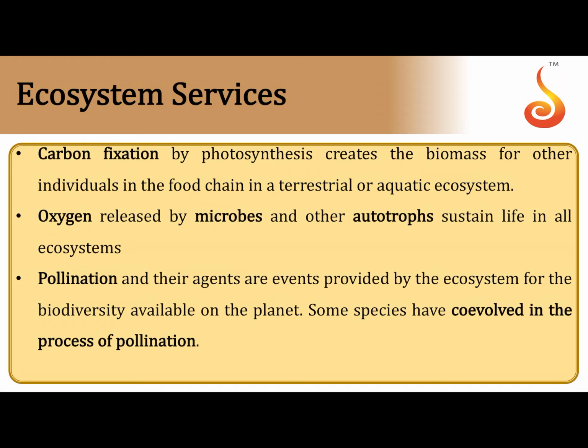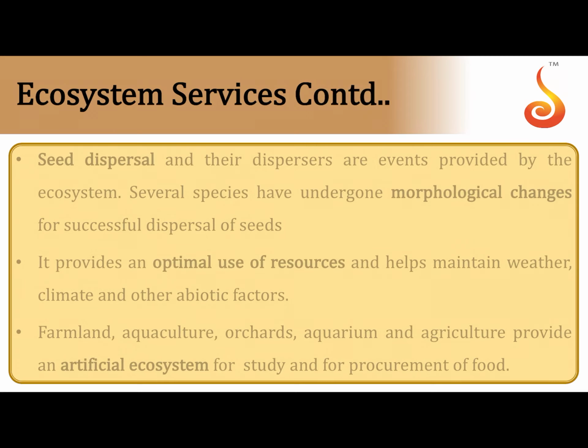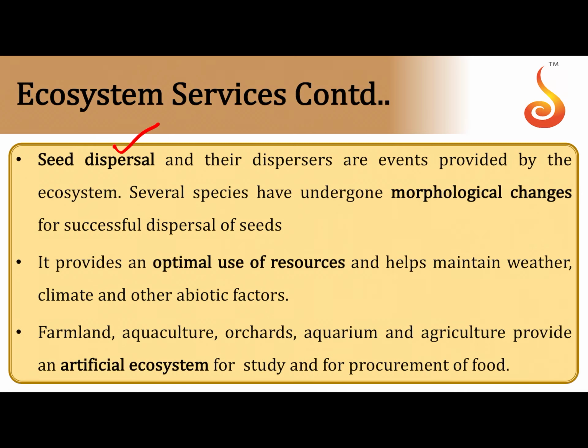Ecosystem services, some of the things which we should be thankful for in our ecosystem. We should be thankful that our ecosystem carries out carbon fixation. Oxygen is released by microorganisms and green plants thanks to photosynthesis. Animals and insects and varied other higher organisms also carry out pollination, because of which we are able to fill our stomach today. So we should be thankful for their services of pollination. We should be thankful to the services of animal species which carry out seed dispersal. We should be thankful for all the species which work together to bring about optimal use of resources.